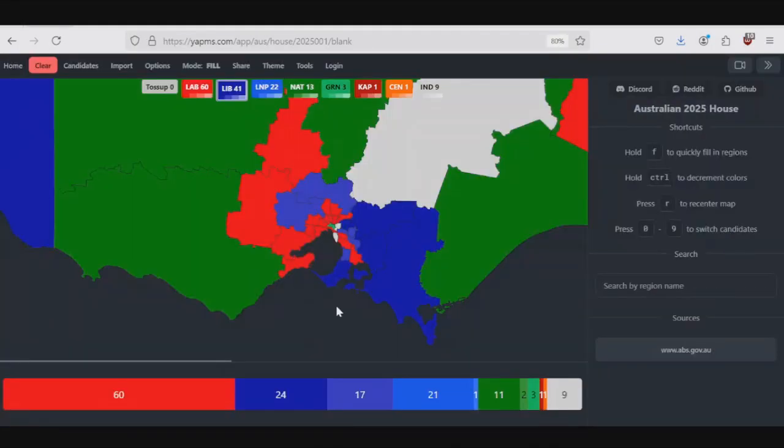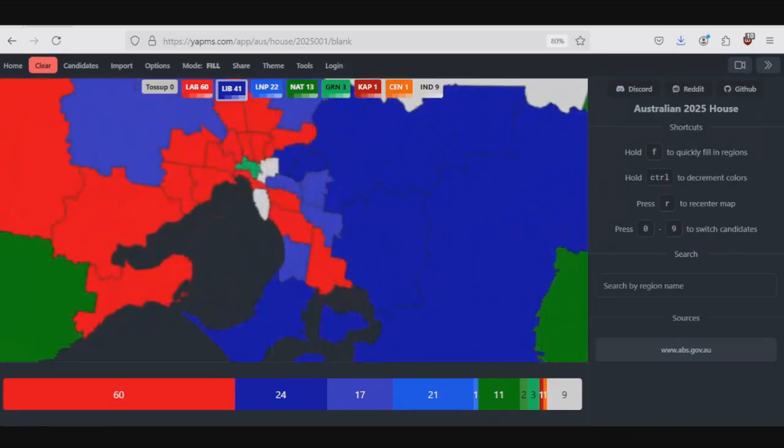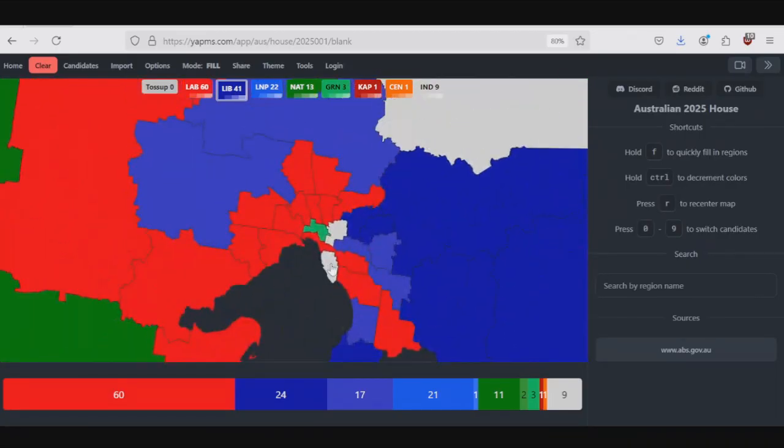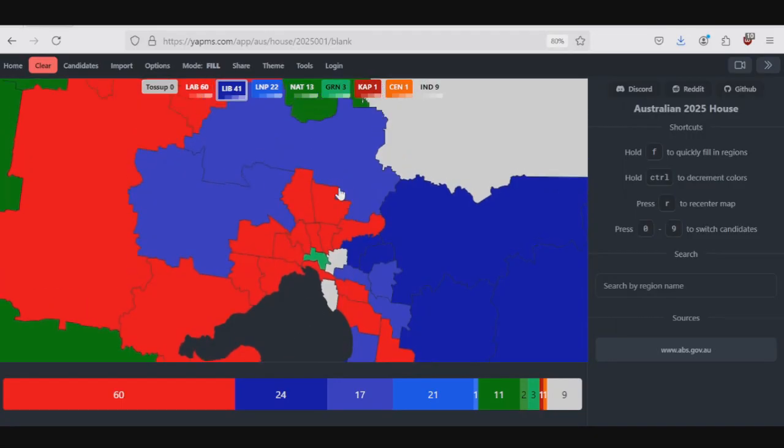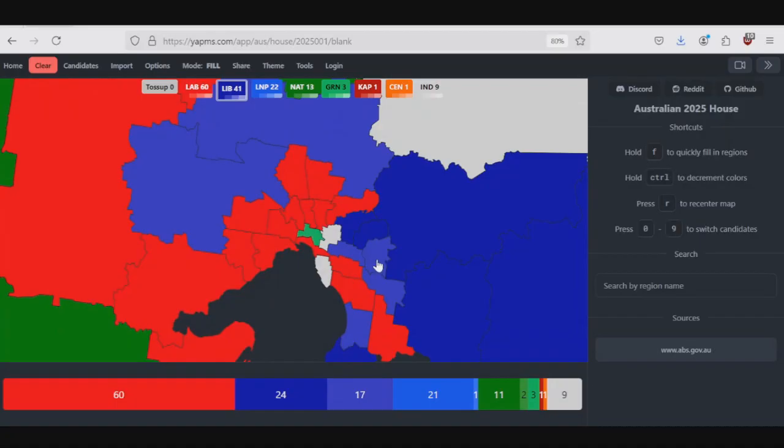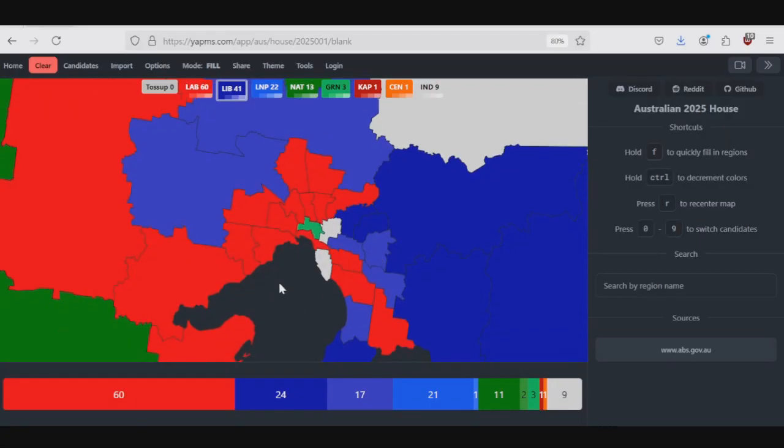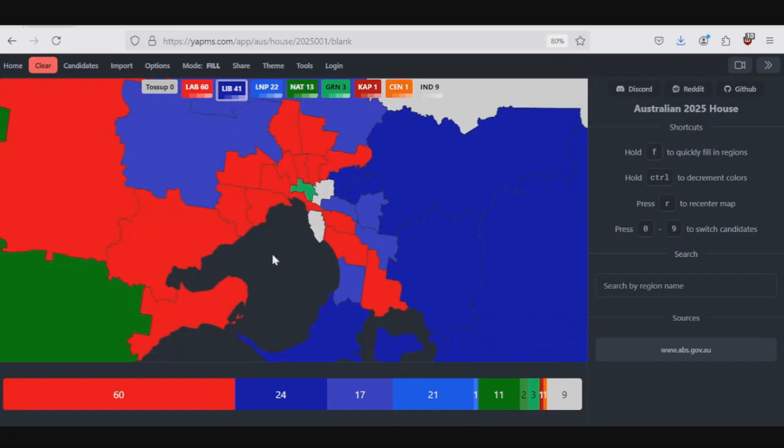Let's talk about the sort of no-brainer ones. So Chisholm, I believe the margin there is pretty small. Even though that's sort of a more inner city seat, there might be some correction from last time against the Chinese vote and stuff like that. That's likely to go to the coalition. McEwen up here, also a small margin. It's in that sort of target area, definitely a bit conservative. That's probably going to go to the coalition. Aston, Labor won another by-election, but it's probably going to flip back to the coalition. And then you have a bunch of other seats.